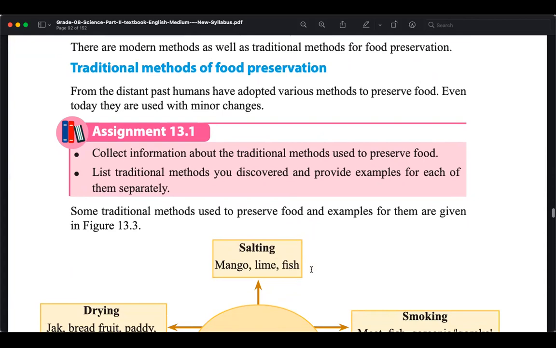Therefore, they used to keep their excess in their storages, right?